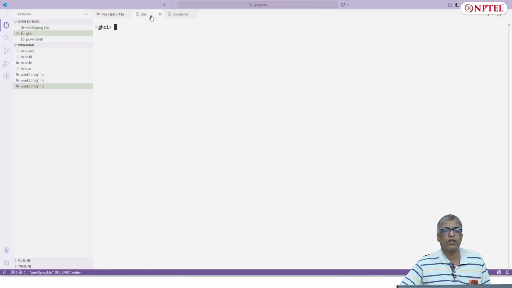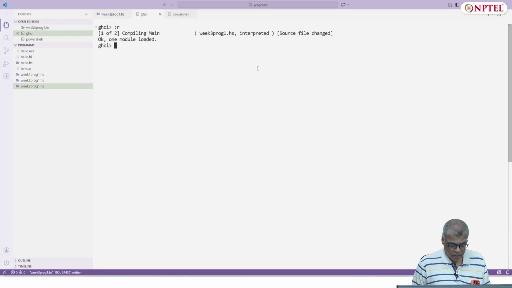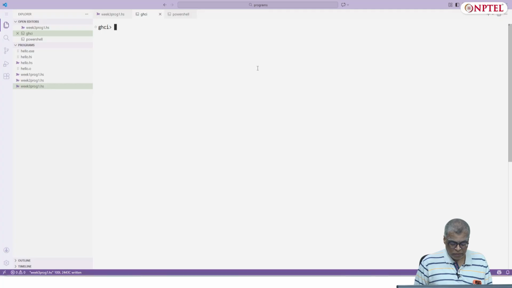I'll go to GHCi. I will reload the file. It compiles, thankfully, and I can ask 24 dot dot 100 bang bang 33, let's say.